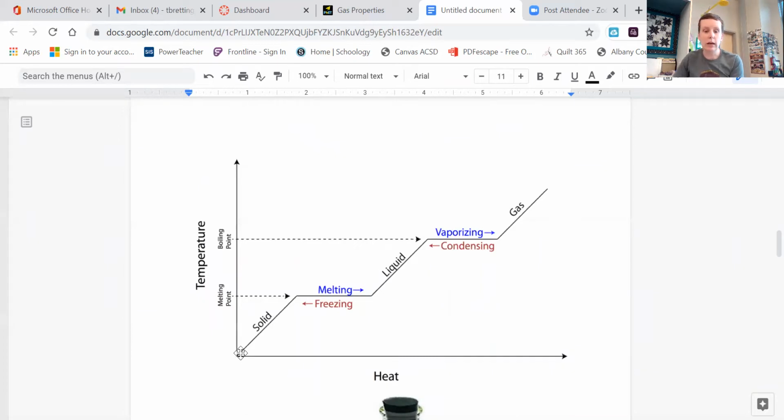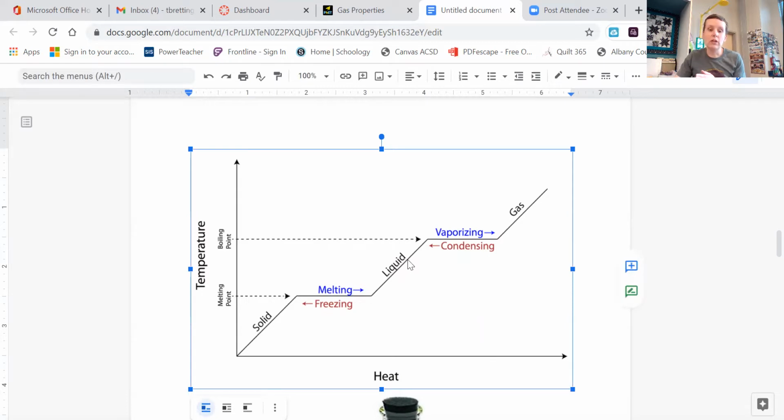If I take an ice cube and I start heating it, there's no temperatures here because this is just applying heat. I am pushing heat, okay? My ice cube is solid until the temperature of that ice cube reaches 0 degrees, okay? So I'm talking water at sea level. At 0, it starts melting, but it's going to stay at 0. Even if I'm continuing to heat it, this mixture of liquid and ice is going to stay at 0 degrees Celsius until all of it has melted, and then the temperature will start to increase again, and will increase until I hit 100 degrees Celsius.